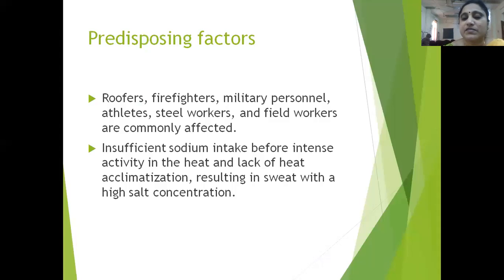So predisposing factors: most of the people will be roofers, firefighters, military personnel, athletes, steel workers or field workers. These are the ones who are usually affected by heat cramps. They don't take enough sodium before intense activity in heat, and there is a lack of heat acclimatization, resulting in sweat with a high salt concentration. So sodium is lost in the sweat.